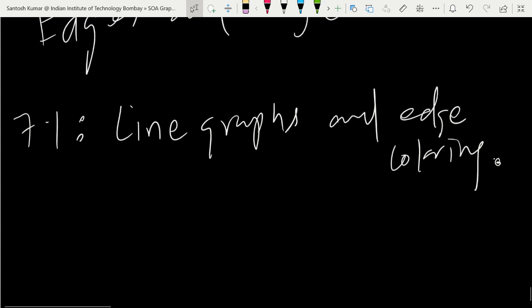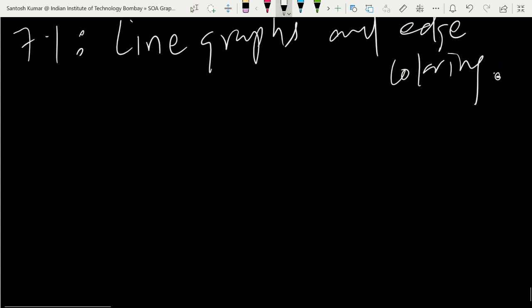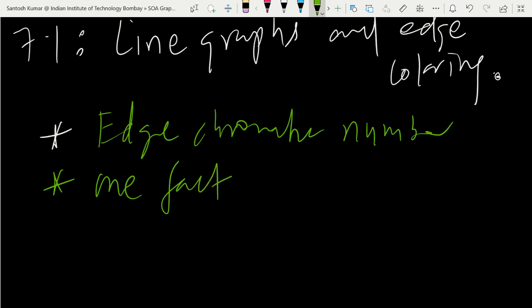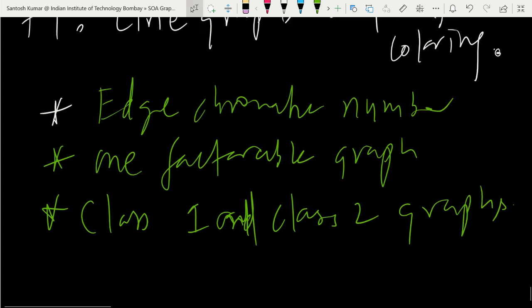So line graphs and edge coloring, the 7.1 topic. What we'll discuss in this topic is what the edge chromatic number is, one-factorable graphs, and class 1 and class 2 graphs.